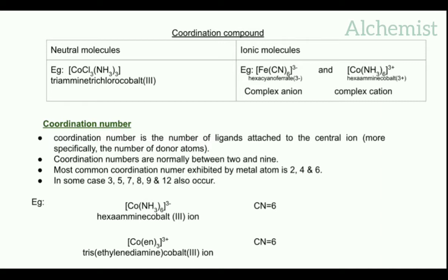So the coordination number is 6. Clear? It is very important.